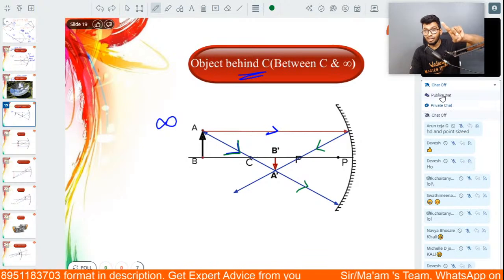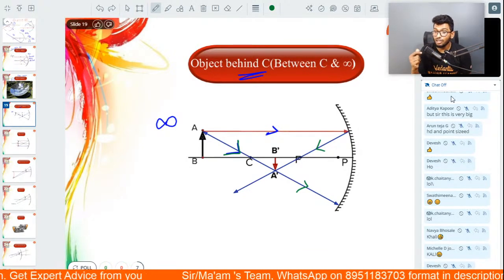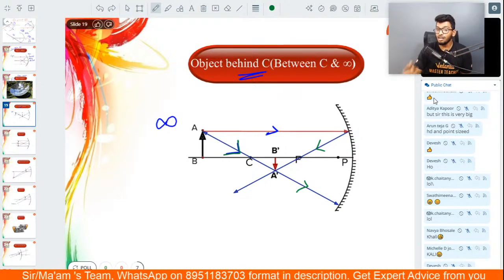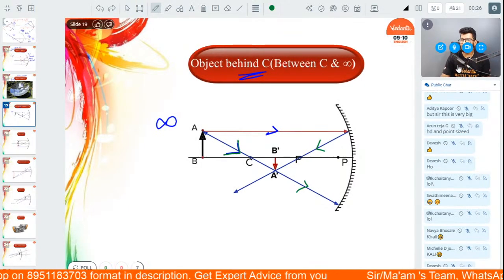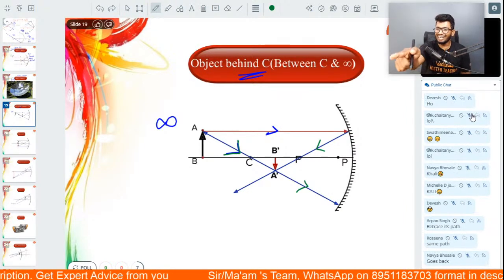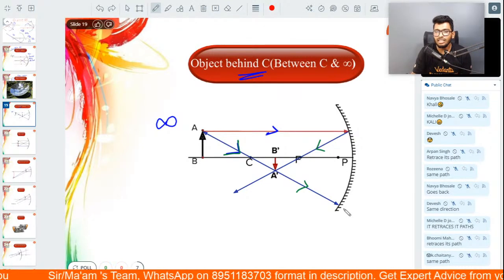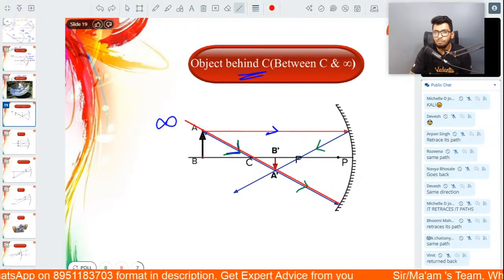If a ray of light is passing through the center of curvature, what will happen to that ray of light after reflection? Quickly in the chat box, guys. What is going to happen? Exactly. It'll retrace. It'll go back in the exact same path. And that's exactly what happens over here also. You see this? This ray of light is tracing back the exact same path.